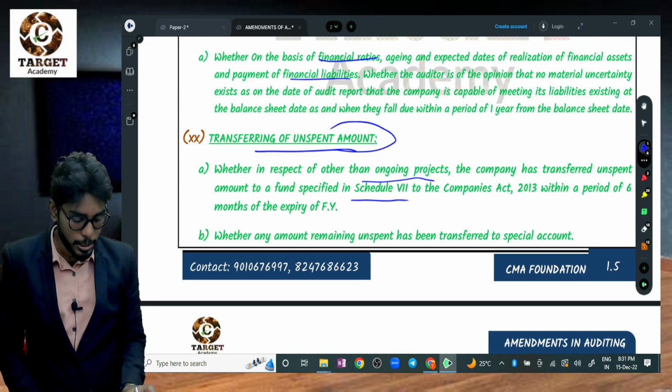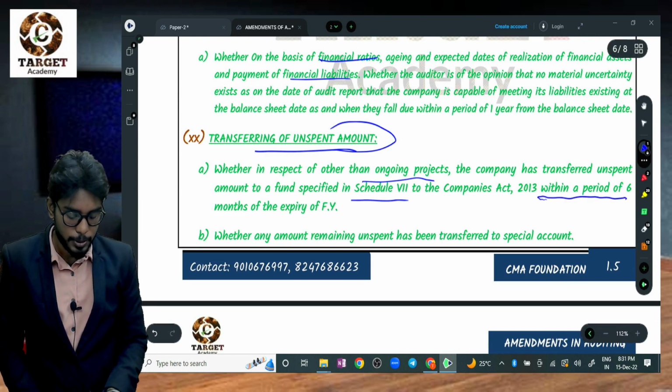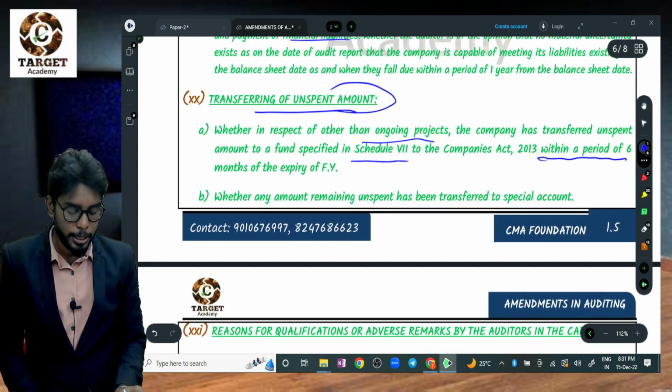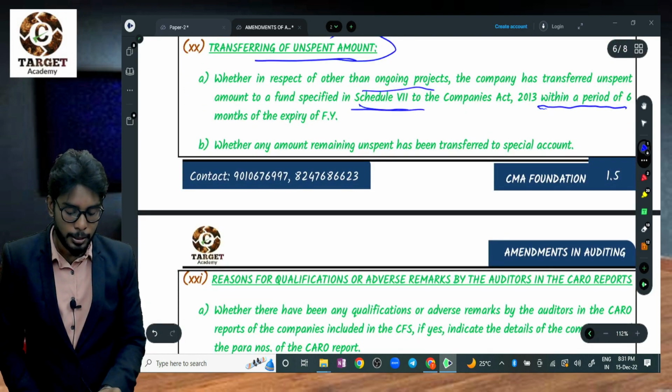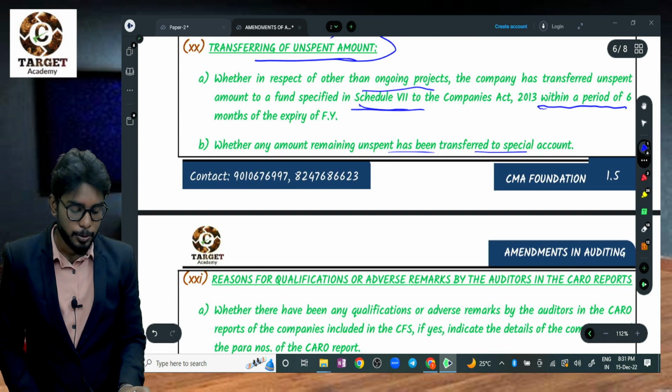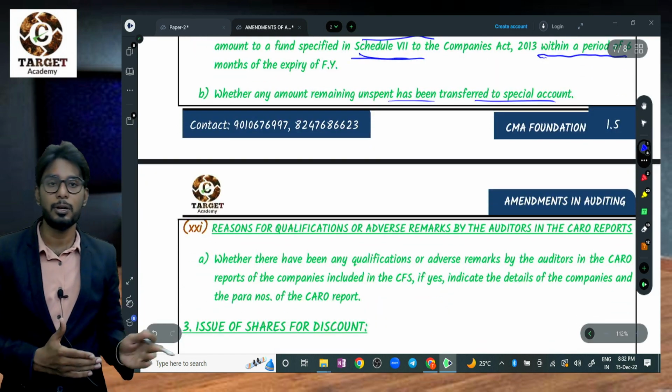Whatever the 1 crore unspent amount is there, within the period of 6 months of expiry of the financial year, they need to transfer it to the separate account as per Schedule 7. And whether any amount remaining unspent has to be transferred to the special account. Whether they have transferred, report yes. If they have not transferred, report no.